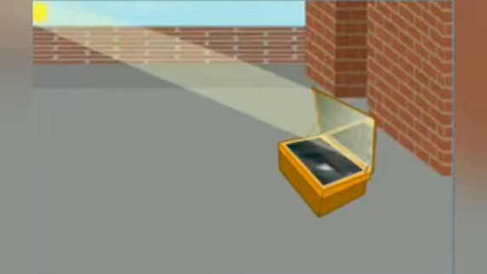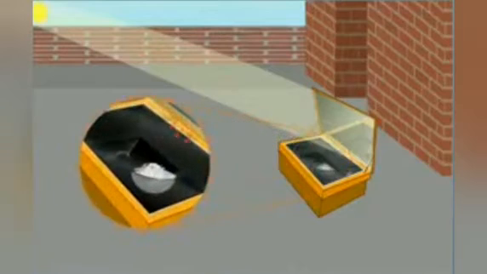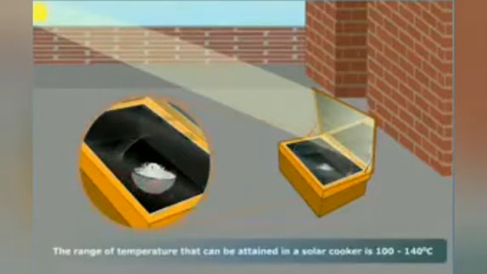The rays coming from the sun pass through the glass sheet and are absorbed by the objects inside the cooker. The glass sheet does not allow the solar energy to flow out in the form of radiant heat. Gradually, more and more heat radiations get trapped and the food gets cooked. The range of temperature that can be attained in this type of cooker is 100 to 140 degrees Celsius.